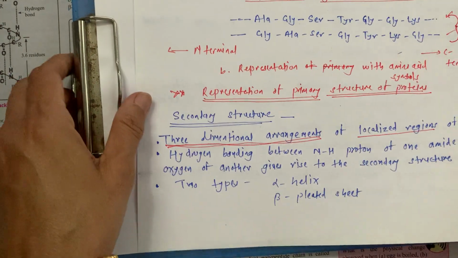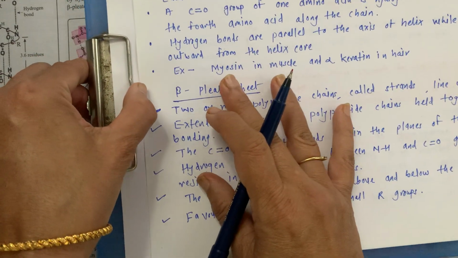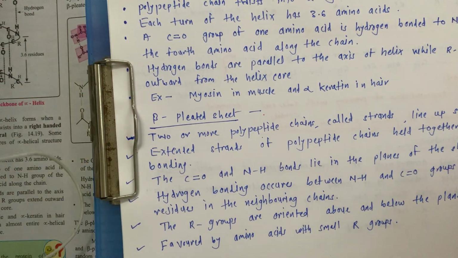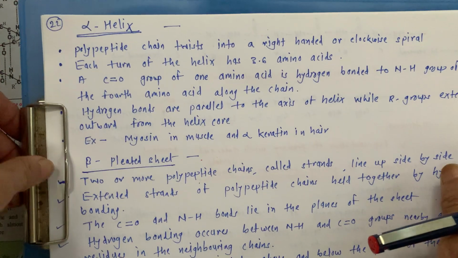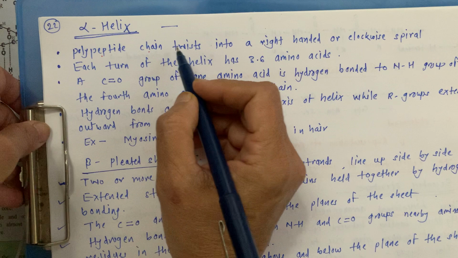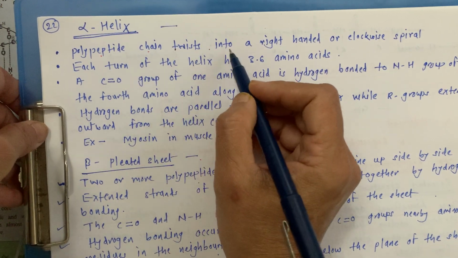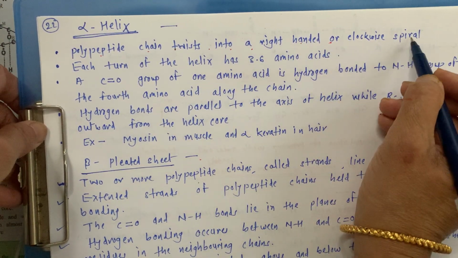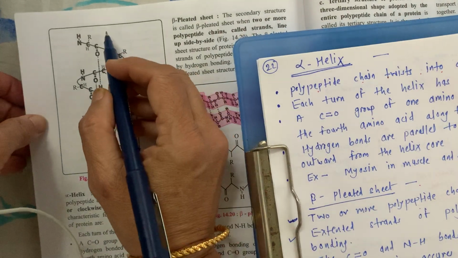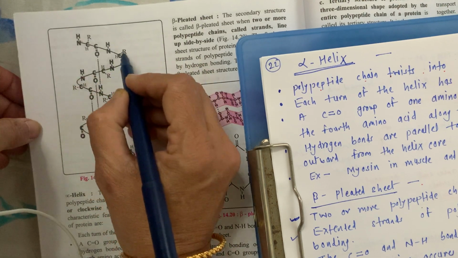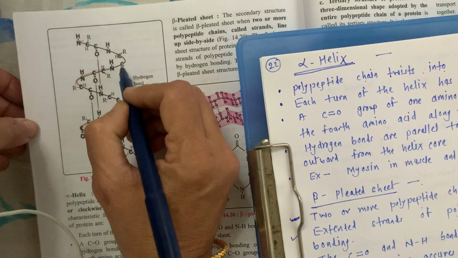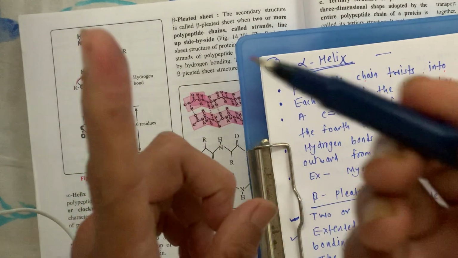So first of all, we will see the features of the alpha helix structure. We will study first the theory of this alpha helix structure. So what is that? The polypeptide chain twists into a right-handed clockwise spiral. See, this is the spiral. And this is clockwise. Means how?